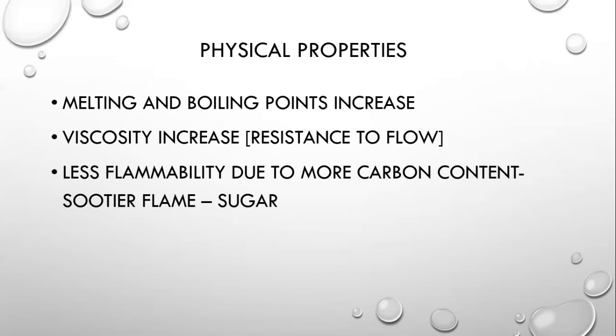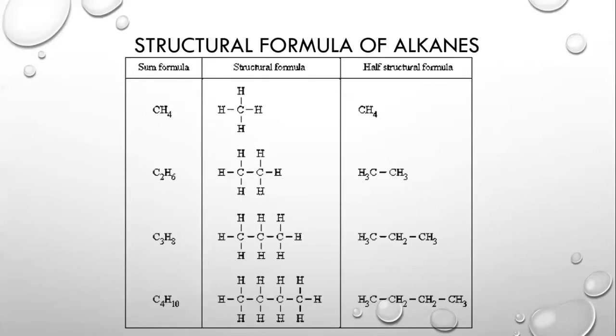The state is going to change and it will go towards becoming a solid, and in between there will be liquids as well. So methane is a gas, ethane is a gas, and maybe propane will be a liquid, and then propane will be less viscous, then butane will be more viscous. That's how the viscosity is increasing going down the group.